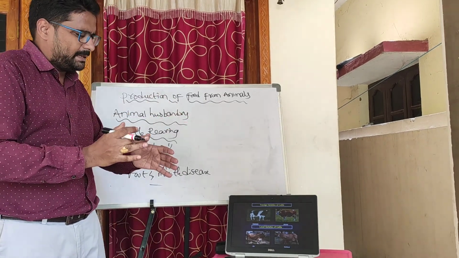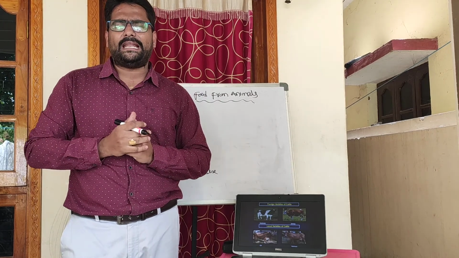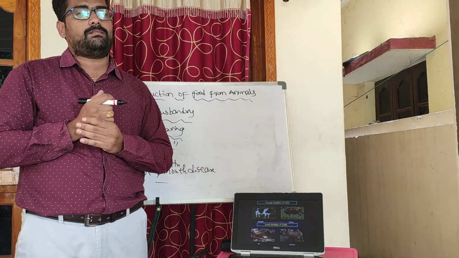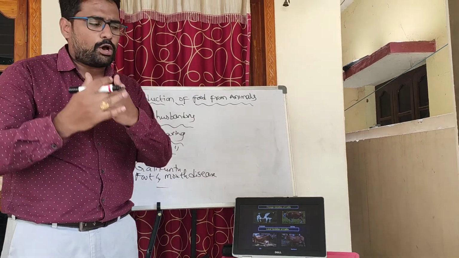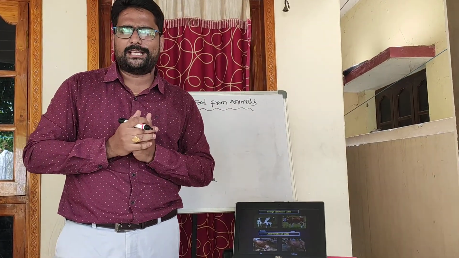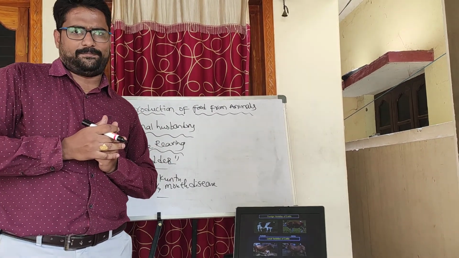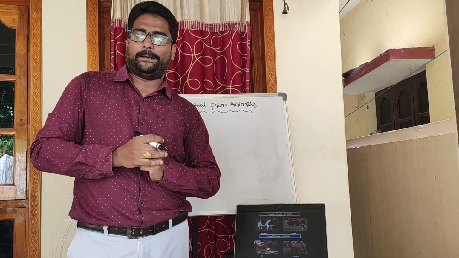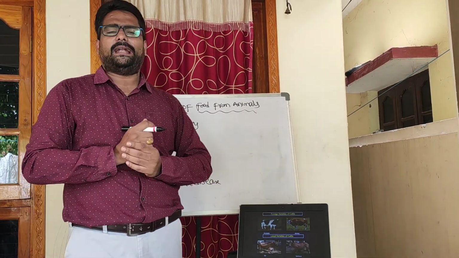What is the difference between these foreign varieties and local varieties of cattle? Foreign varieties of cattle give more milk, but local varieties of cattle are resistant to diseases. Nowadays, farmers are crossbreeding local varieties and foreign varieties to get a crossbreed, which in turn gives a good quality of milk. So disease resistance is there and good quality of milk is also obtained. So this is about foreign varieties and local varieties of cattle.